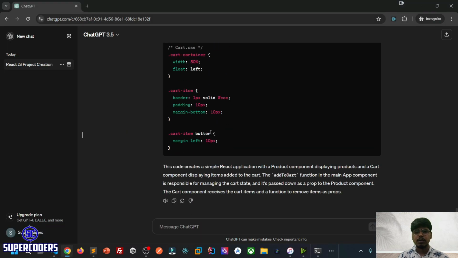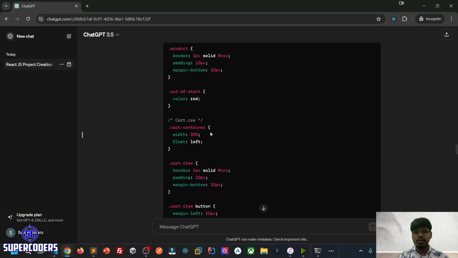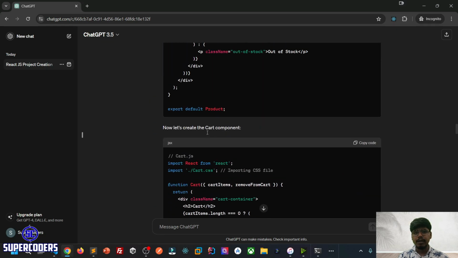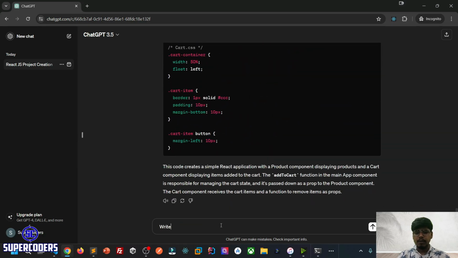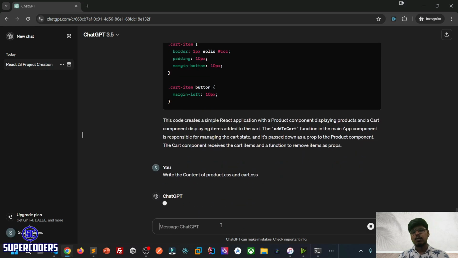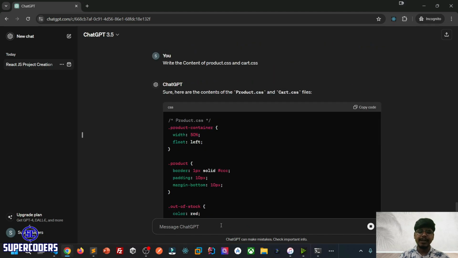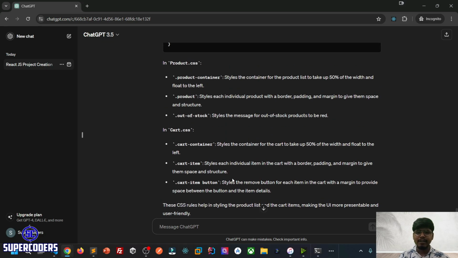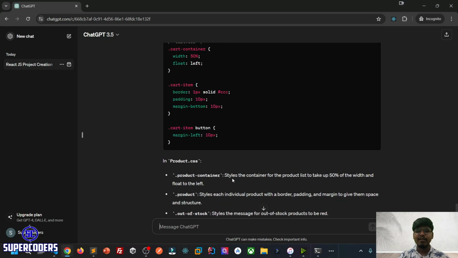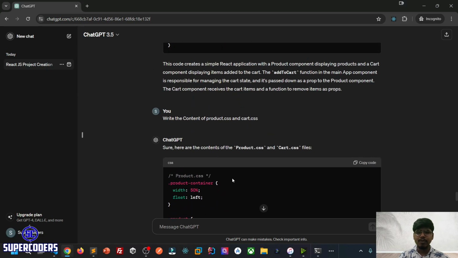So I'm going to ask where these files are. I think it gave them to me earlier, but again I'm going to ask it to write the content of product.css and cart.css. You just need to explain everything to ChatGPT or Copilot, because without being told they can't do everything. So you need to ask them to write the complete code or write the missing file which you need.